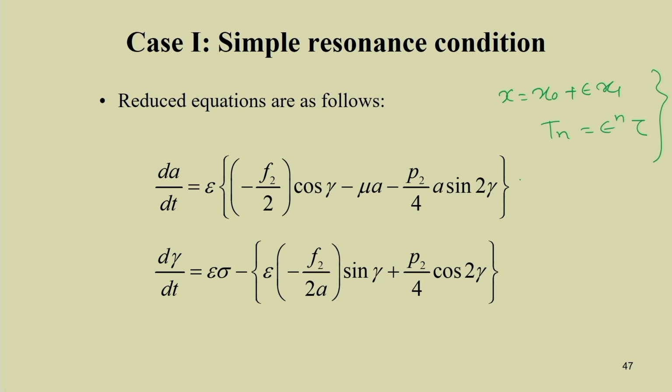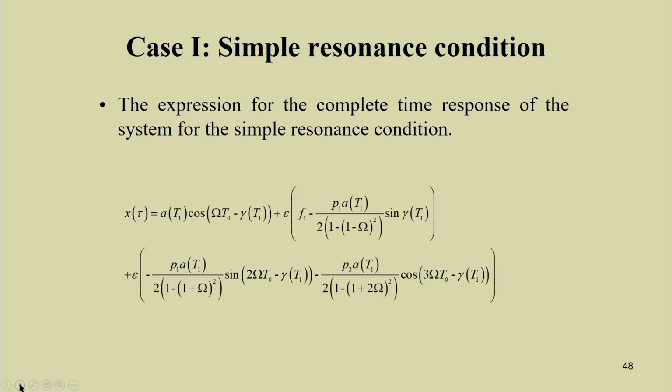So, these are the reduced equations we got. So, dA by dt equal to this and d gamma by dt equal to this. So, from this we can find the solution, that is A and gamma.